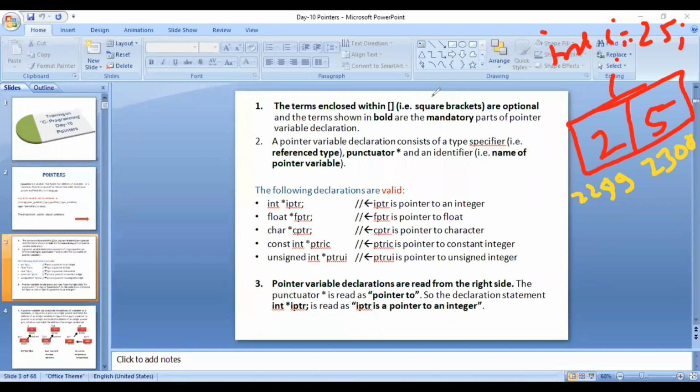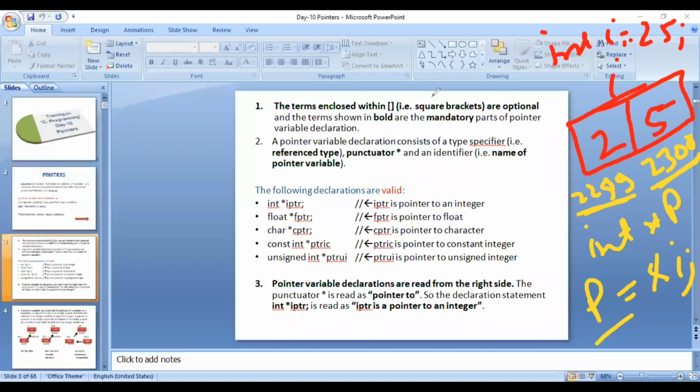Now, if you are declaring some pointer, let's say int star p you are declaring, and then you are writing p equals to address of I, what p will store? 2299 or 2300? 2299. Very good. First byte address. Good. Kaushal, Arpit, both of you are correct.